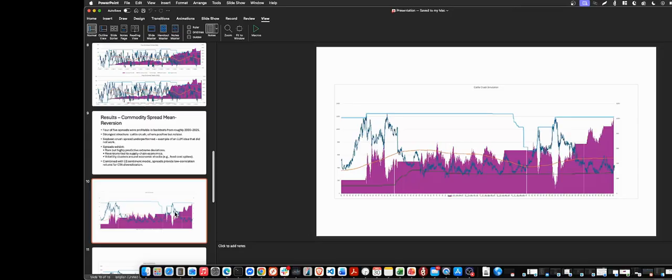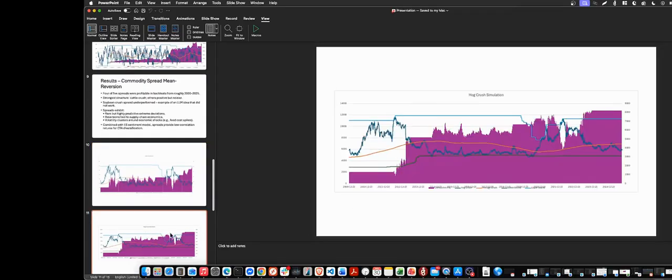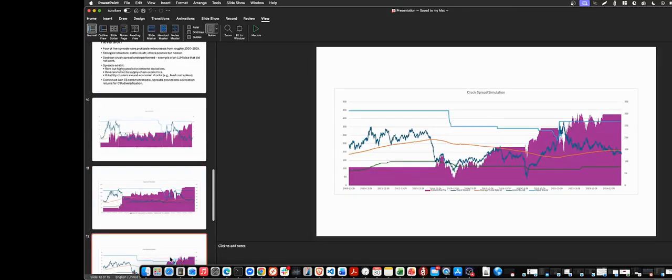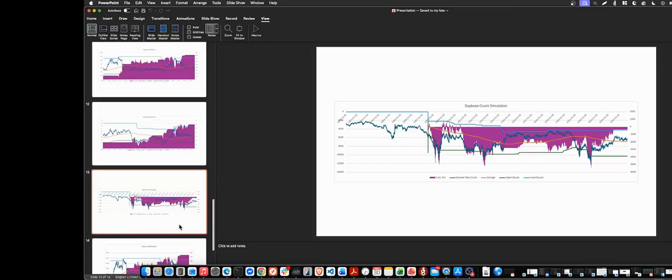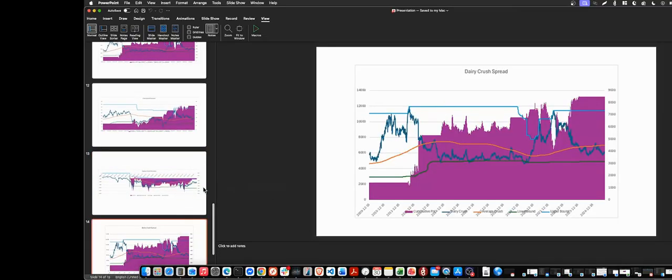And this is the cattle crush P&L. As you can see, we short at the top and buy at the bottom, and it's pretty smooth. For the hog crush, the crack spread looks pretty good. Soybean didn't work. That's the only one. Four out of five is not bad, and the dairy crush is not bad.